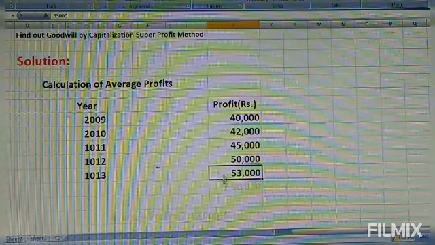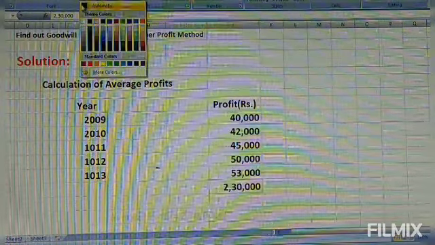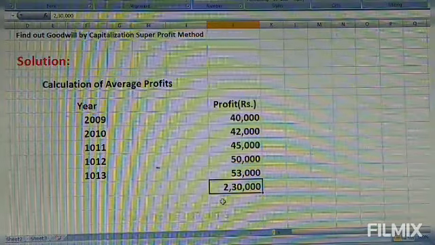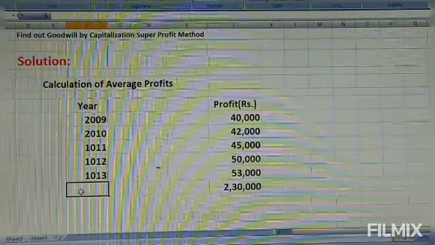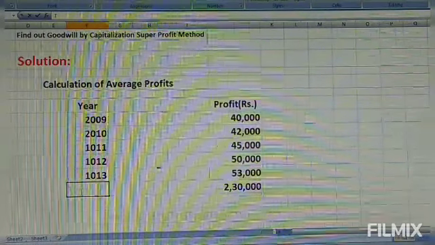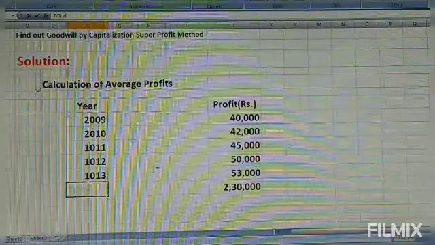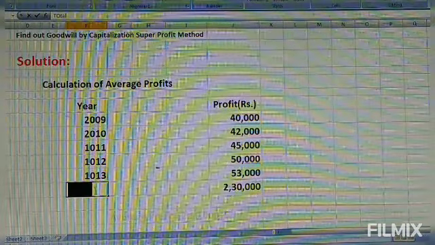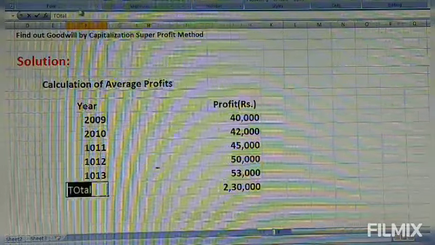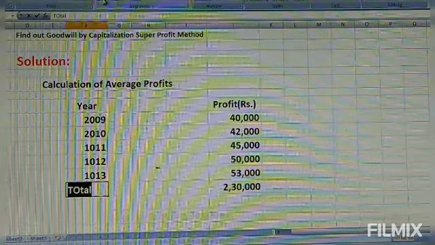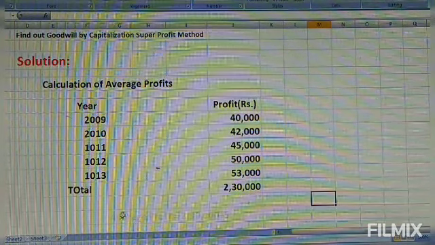Now let us take the total of all these 5. The total is 2,30,000. So this is the total profit of the business.